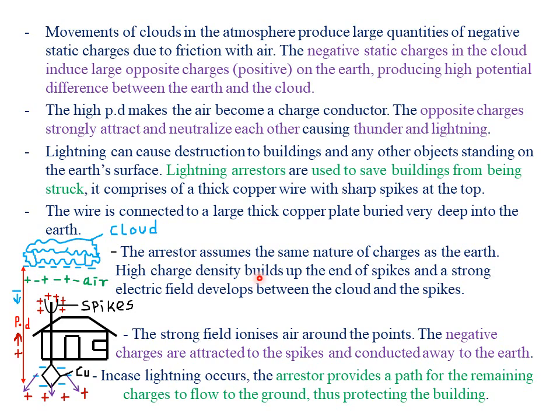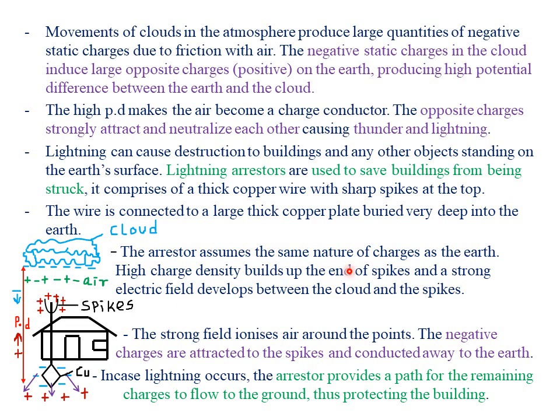Then the high charge density builds up at the end of the spikes, and a strong electric field develops between the cloud and the spikes. So because the spikes have charges similar to that of the earth, which is positively charged, and remember the clouds here are still negatively charged, we are going to have a potential difference between the spikes and the clouds. And remember the spikes, because they are sharp points, the electric field will be very, very strong or very, very high.